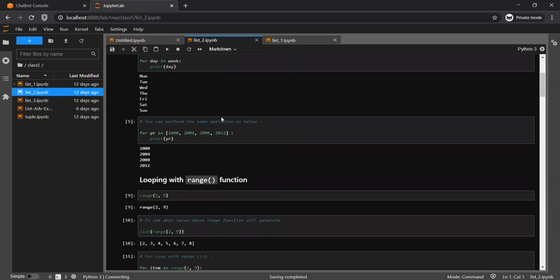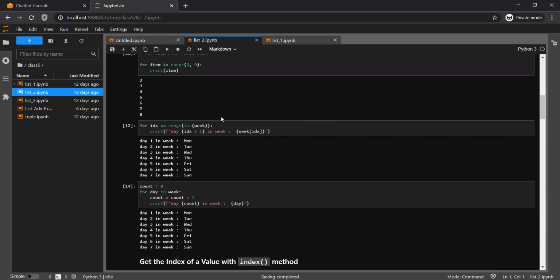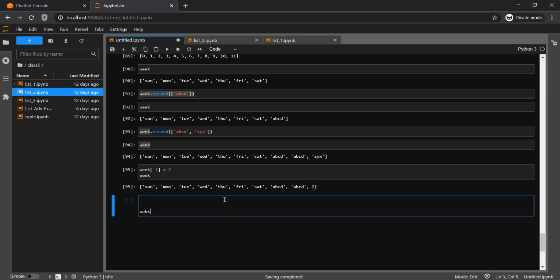I'll upload these, go through them. I have put the methods there, how you have to work with them. If there is any snippet you are not able to understand, let me know. I'm happy to help.